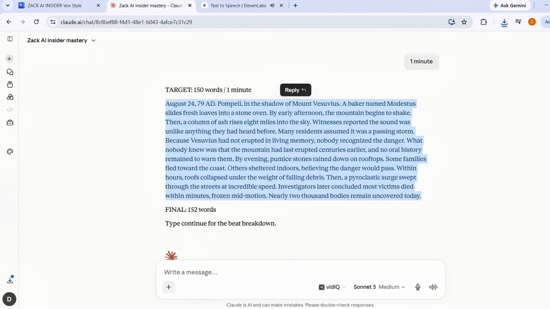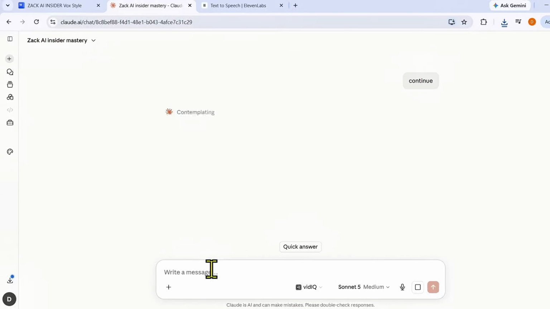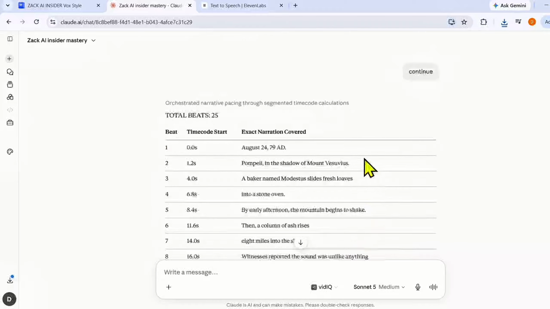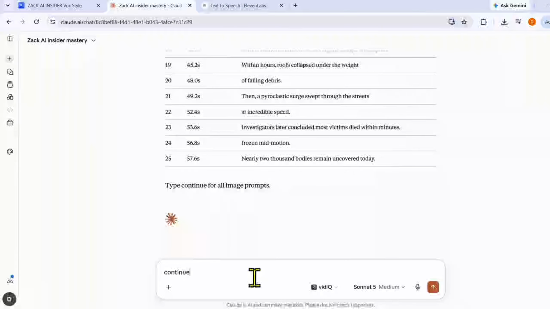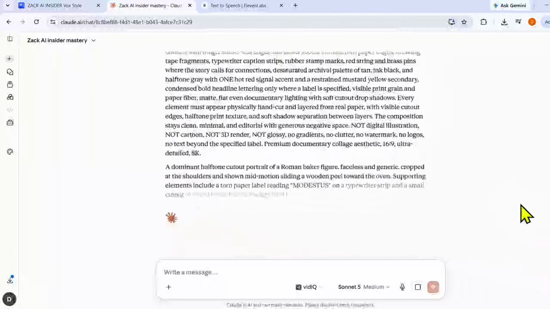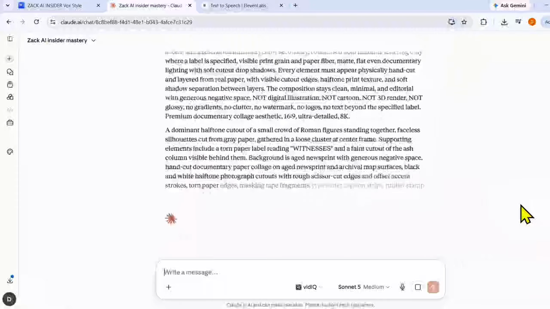Now download the voiceover from here. Now come back to Claude and type continue. Now it will automatically divide your narration into perfectly timed scenes. Now once again, type continue. After this, Claude will write detailed image prompts for every single scene of yours.